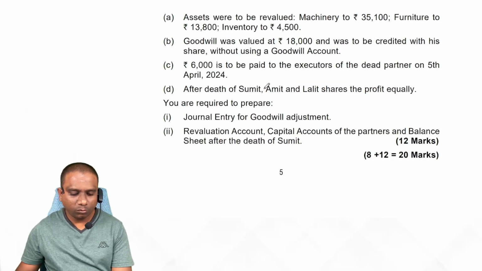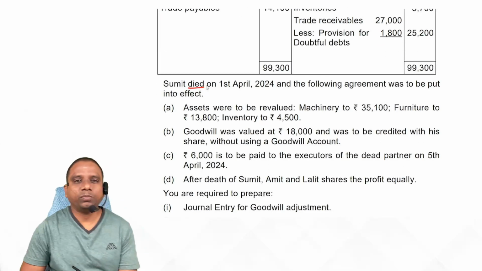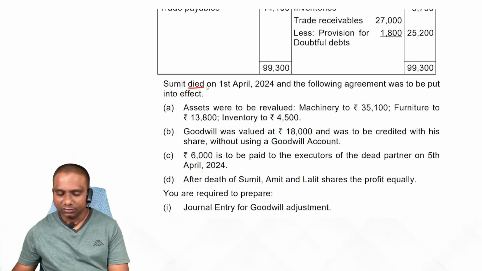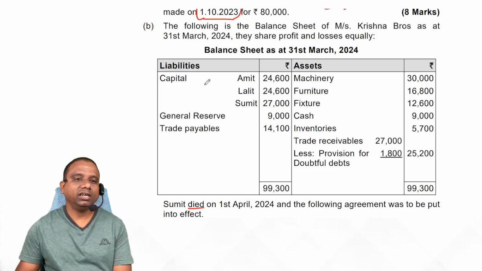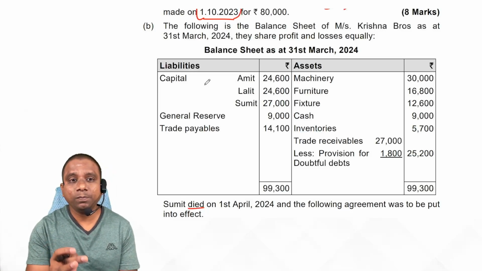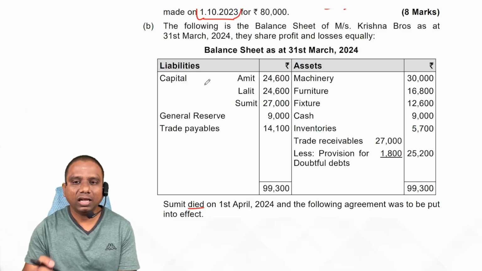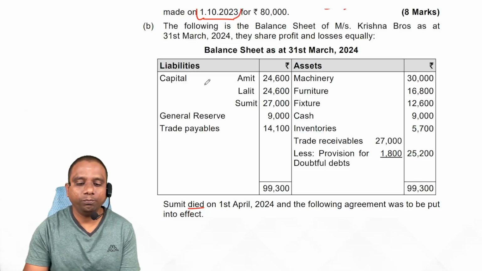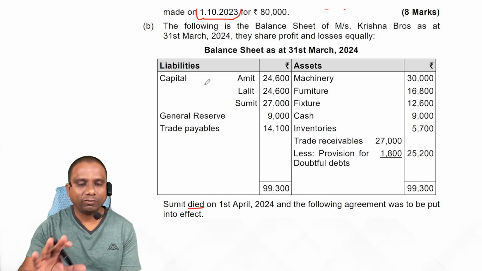Yeah. This problem is on death of a partner, students. Death of a partner. Observe carefully. At the time of death of a partner, what care do you have to take regarding the joint life policy? At the same time, regarding share of profit calculation till the date of death. This much care you have to take.